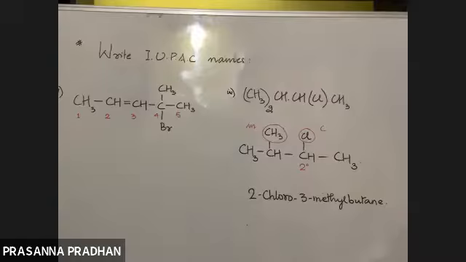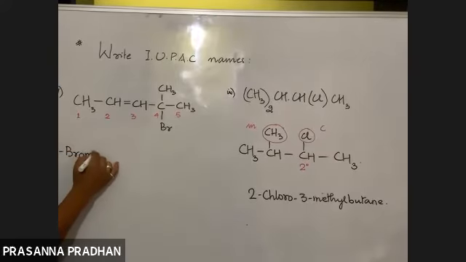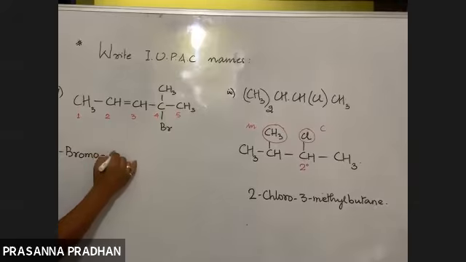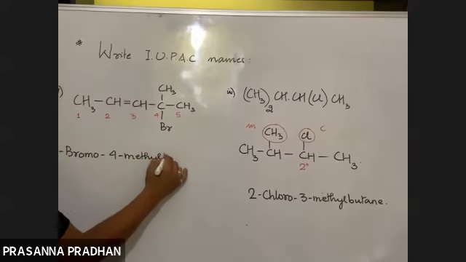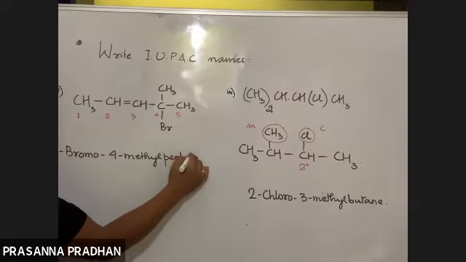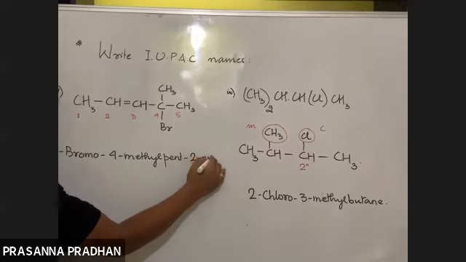The double bond should get lower number. So which substituent will you name first? Bromine. It comes first in the alphabetical order. So 4-bromo, 4-methyl pent. Double bond starts at number 2.